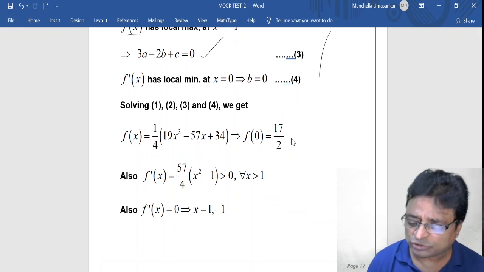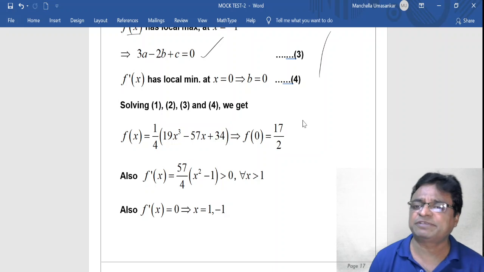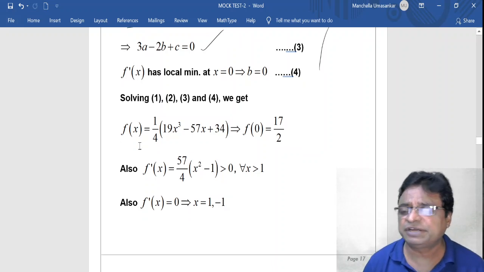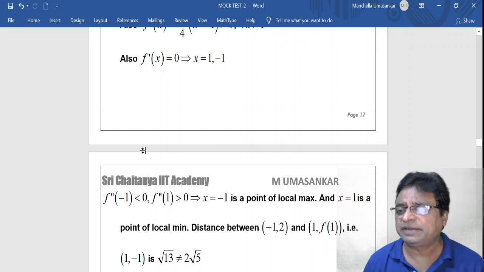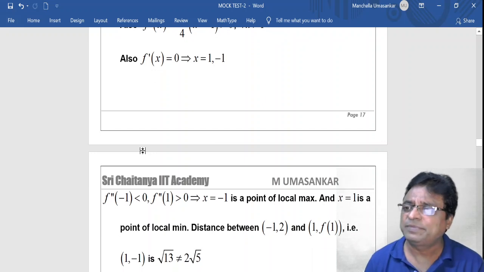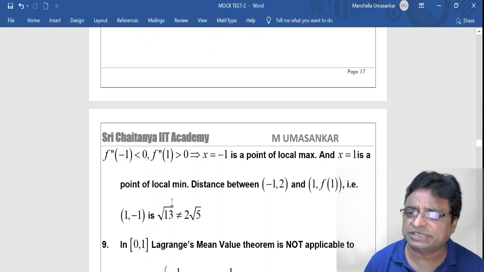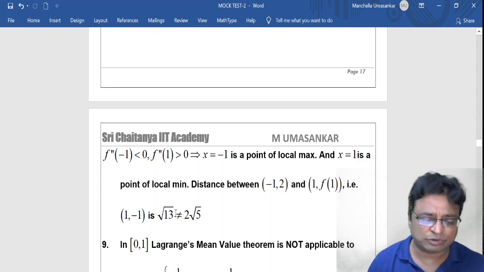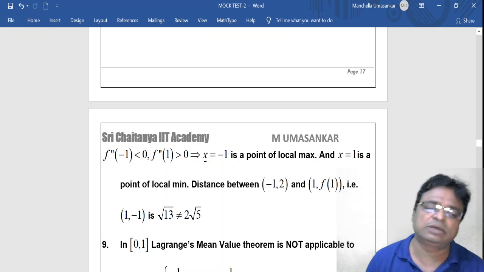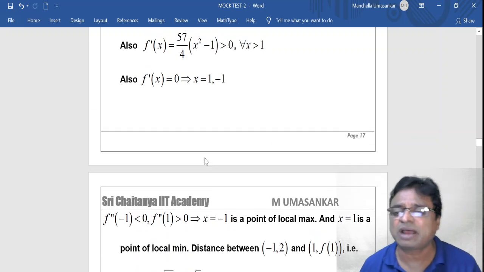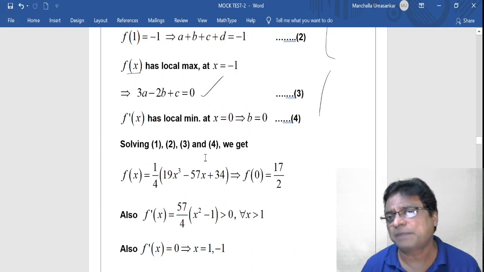Then how to solve this problem? Find its first derivative, equate the first derivative to 0, find the second derivative, find the points of local maximum and local minima, find the distance between the points, and verify the options very carefully. So automatically the lengthy problem now converts into the general routine maxima minima problem. But here options are very, very important.